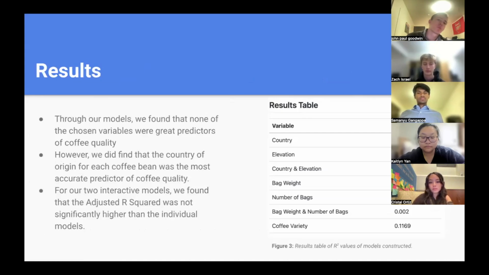So these were our results. Through our models, we found that none of the chosen variables were actually great predictors of coffee quality. However, we did find that the country of origin of the coffee was probably our most accurate predictor of coffee quality. And we had two interactive models, country and elevation, and then bag weight and number of bags. But we found that neither of those models really resulted in a more accurate prediction of weighted mean score. But it seemed that the location variables to do with coffee production had maybe a little bit more bearing on the actual quality of coffee than the production method, whether that being the number of bags or the bag weight.